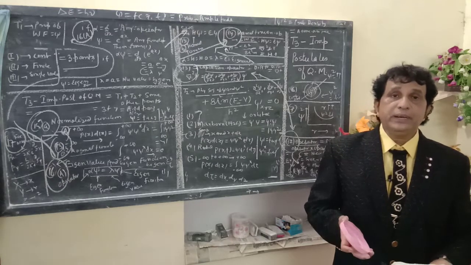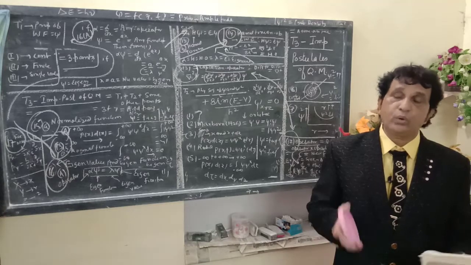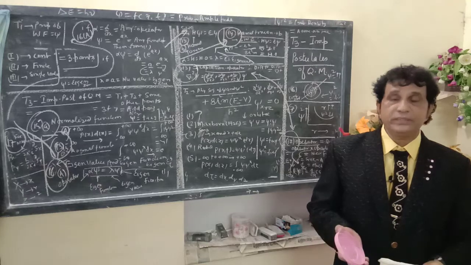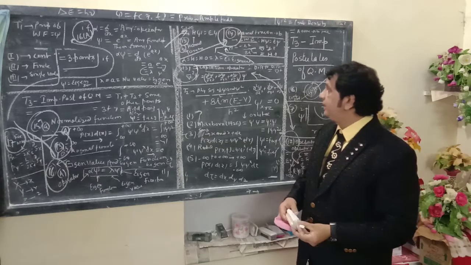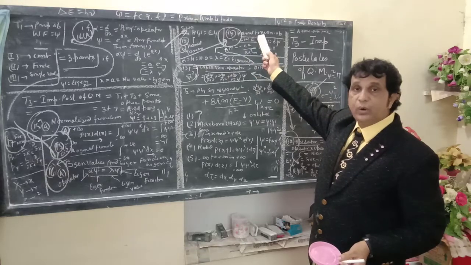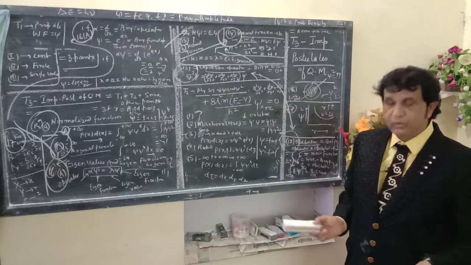I am giving a mathematical example for operators. There are so many kinds of operators: linear operators, Laplacian operator, Hamiltonian operator. The general expression for an operator I am writing here on the blackboard.